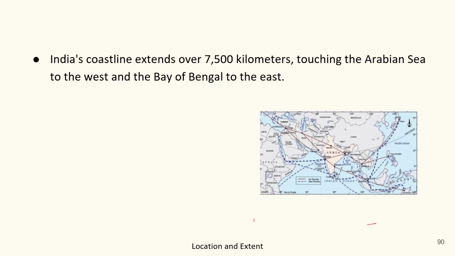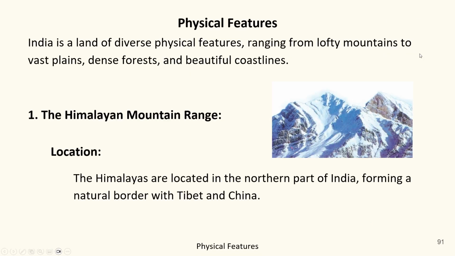So now start with the first. The Himalayan mountains come under the part of Great Walls or Northern Walls. Basically, the Himalayas are located in the northern part of India, forming a natural border with Tibet and China.